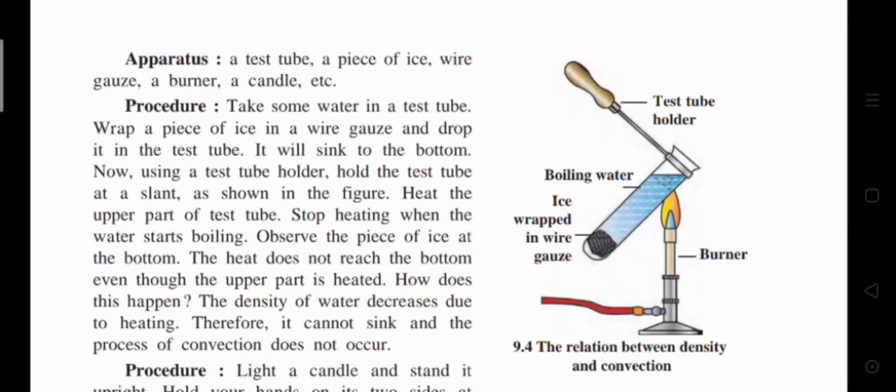Observe the piece of ice at the bottom. The heat does not reach the bottom even though the upper part is heated. How does this happen? The density of water decreases due to heating, therefore it cannot sink and the process of convection does not occur.